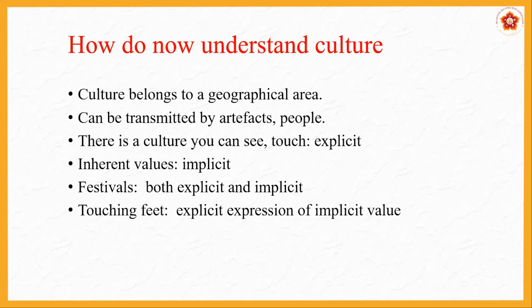Or people. If they come and tell you, Om Sai Ram, how are you? You will say, oh, you are from Sai family, like that. How? Through the language, the way they behave with each other. This is how we know each other, through this culture. There is a culture you can see and touch, which is called explicit culture. And when you look at the inside values of it, it is called implicit culture. And what are festivals? This is just an extra example. It is not from your book, but you should have a good understanding. Then only we can move on.